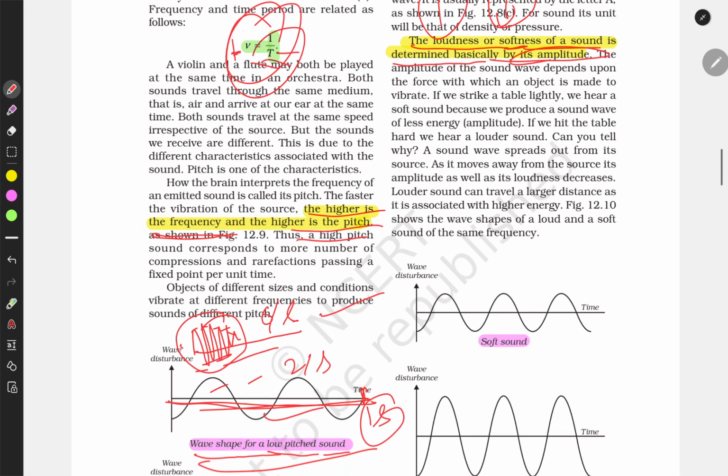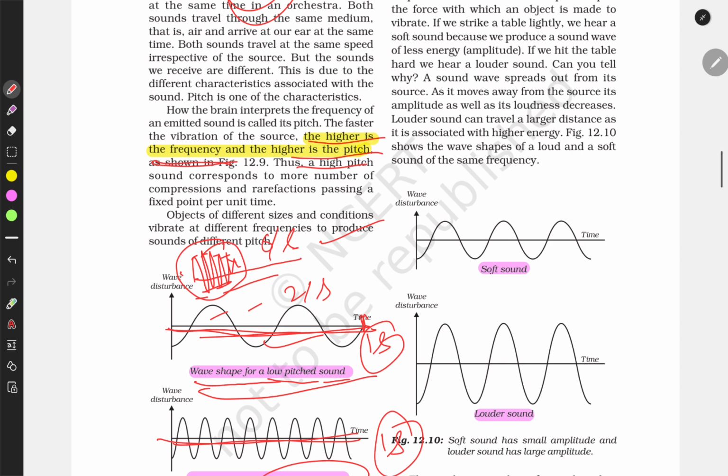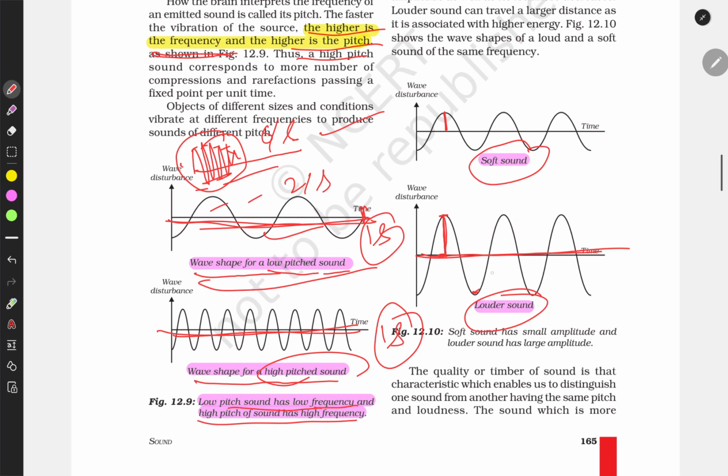It's about the volume. When we increase the volume, the amplitude of the sound increases. Amplitude is the maximum distance from the mean to the crest or trough. This is called amplitude. And when we lower the volume of our mobile, the amplitude decreases, and vice versa. When amplitude increases, the loudness increases.